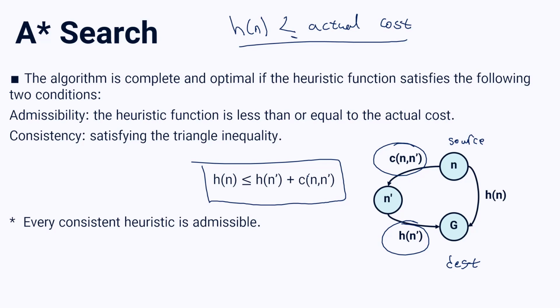And for the final hint, we say every consistent heuristic is admissible. It means if you can prove your heuristic function is consistent, you've already proved that it's admissible too. But if you prove your heuristic function is admissible, you have to prove its consistency too.